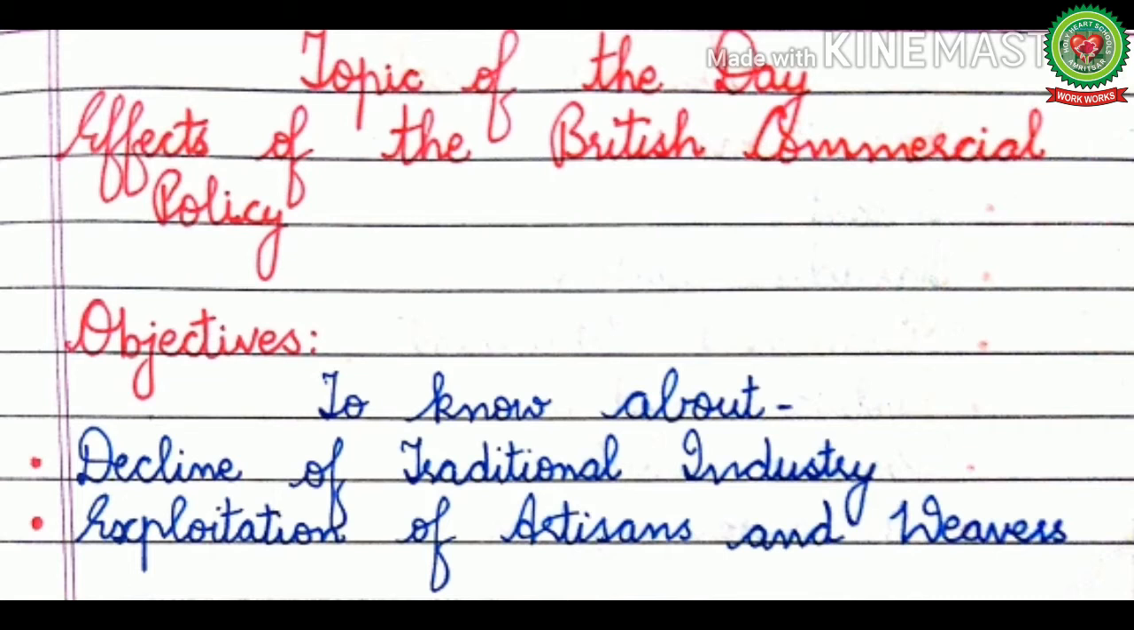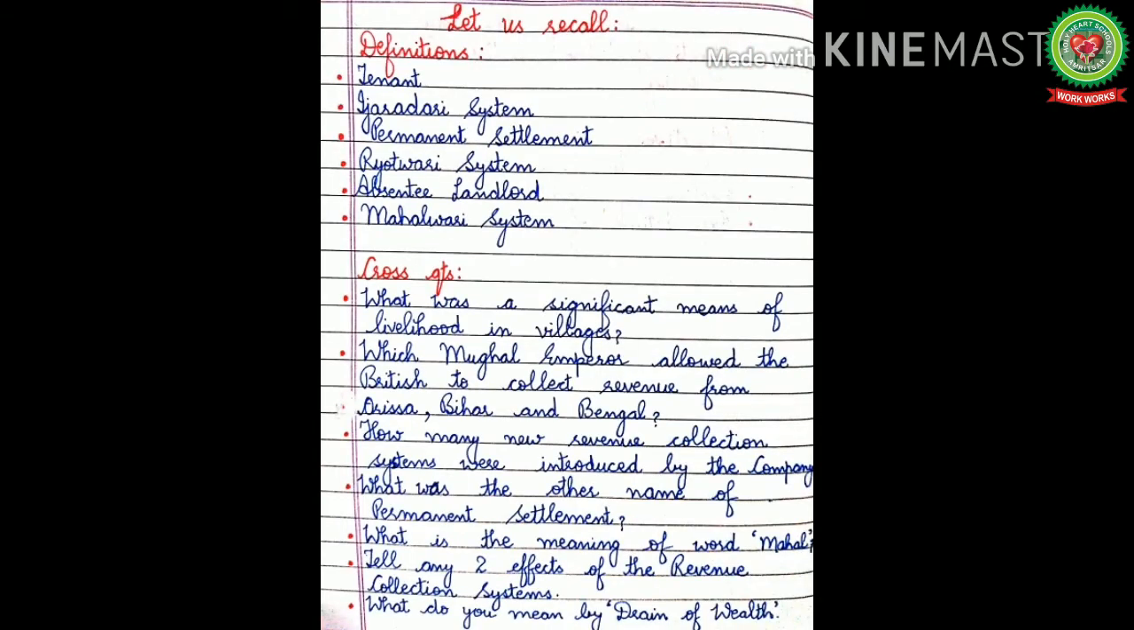But before starting today's topic, let us recall the definitions and cross questions related to the previous topics. Definitions: tenant, ijardari system, permanent settlement, rayatwari system, absentee landlord, and mahalwari system. Now answer these cross questions.